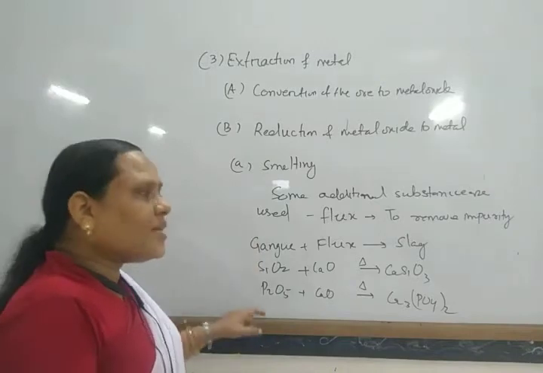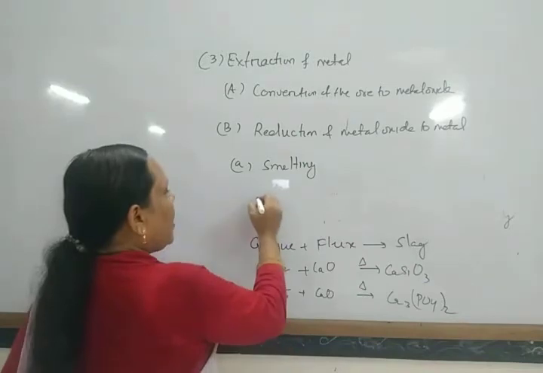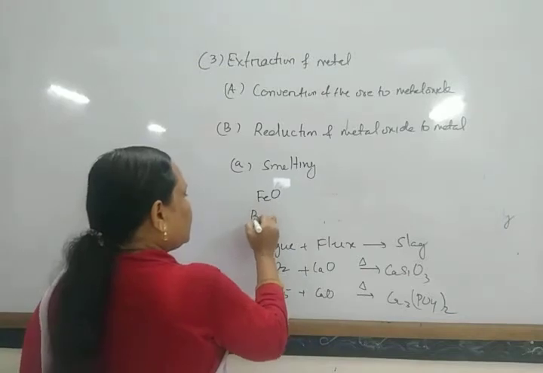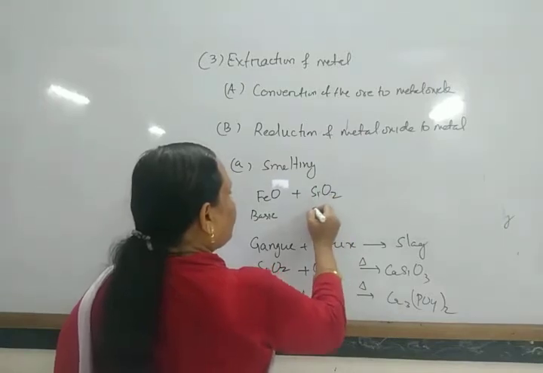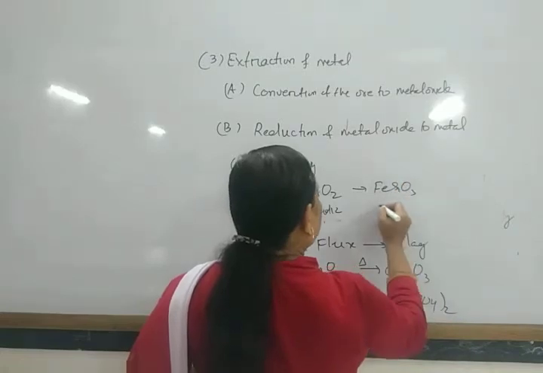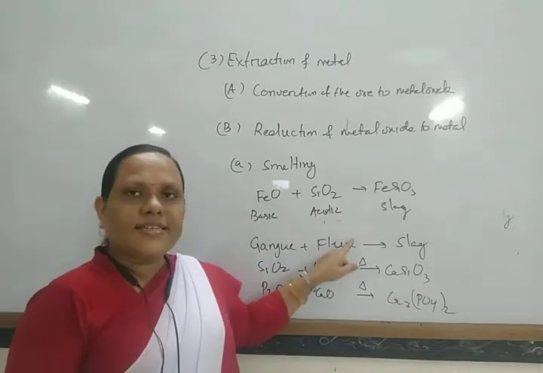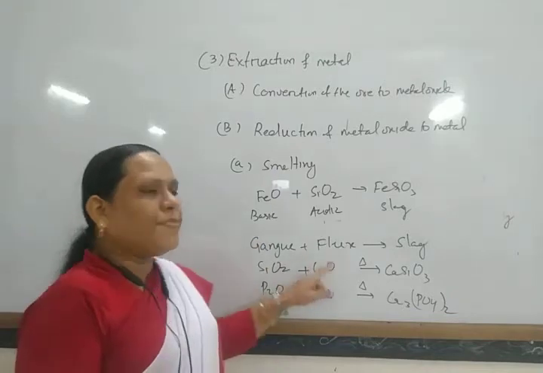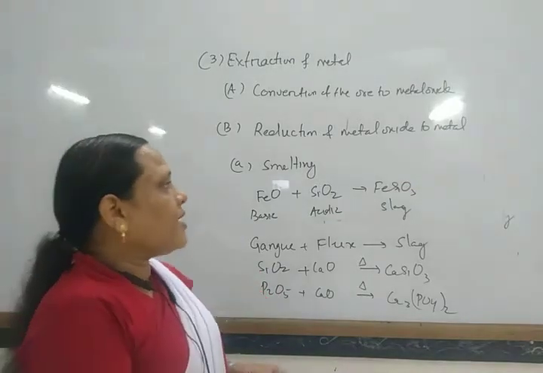But if the gangue is basic, suppose iron oxide FeO is present, then an acidic flux, SiO2, should be used, and it forms FeSiO3, which is the slag. So for basic gangue, acidic flux is used, and for acidic gangue, basic flux is used, and slag is formed. In this way metal can be reduced.